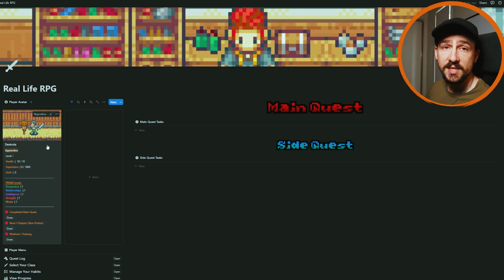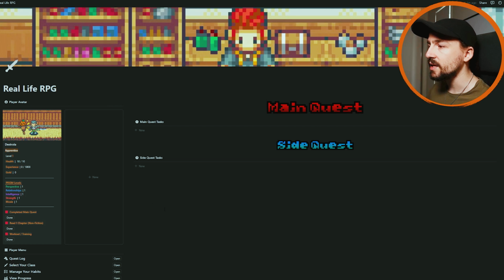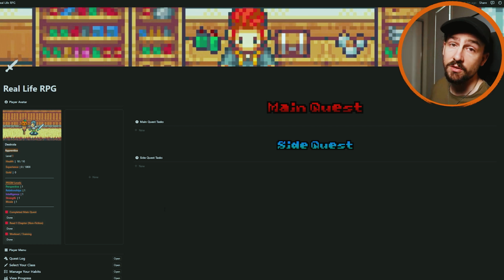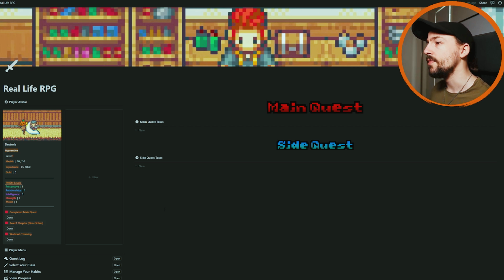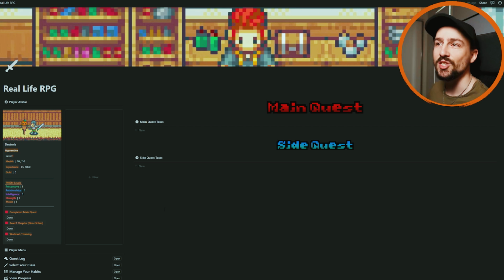The actual class tags, this is a new feature in the 2.0 system where basically there is a bunch of different classes in this first version of the class system. In particular, there is 31 different classes. You start on apprentice, so apprentice plus 30. These are going to be unlocked based on your level, based on whatever classes you've previously unlocked, and I don't want to spoil too much.